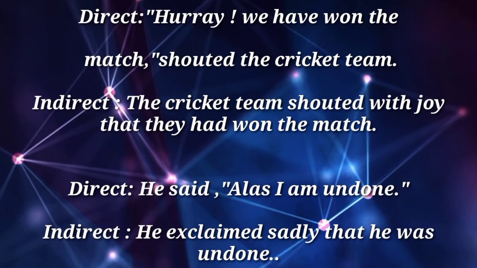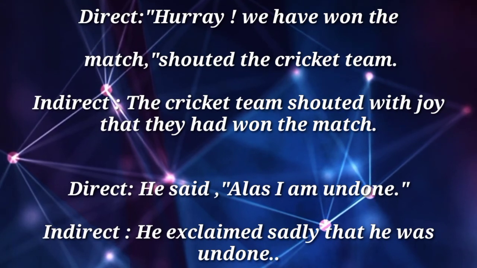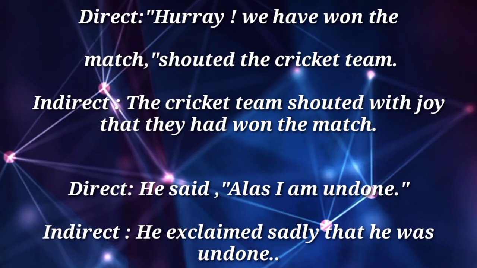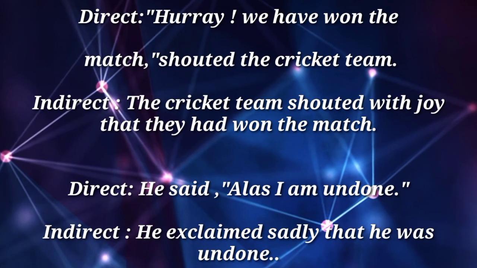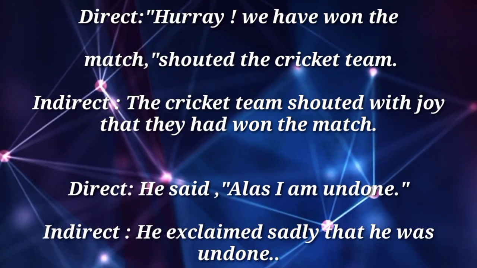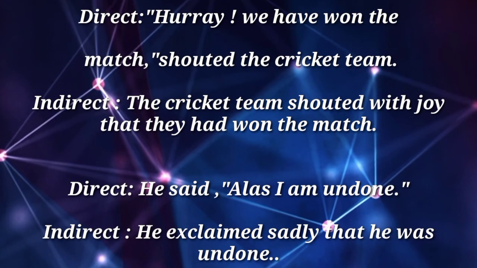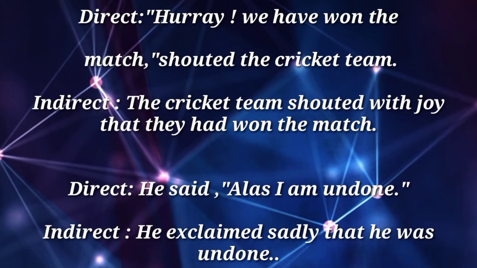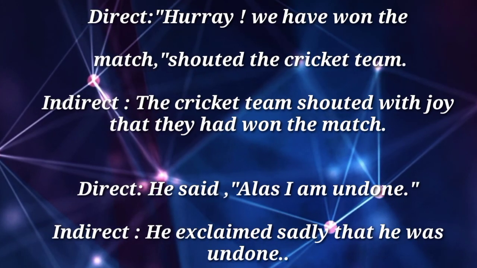In the first sentence the word joy is not shown, but hooray is telling about the joy. So we have used this word. One more example. Direct, he said, alas, I am undone. Indirect, he exclaimed sadly that he was undone. Alas is telling about the sadness, so the word sadly is used here. In this way, these changes are made.